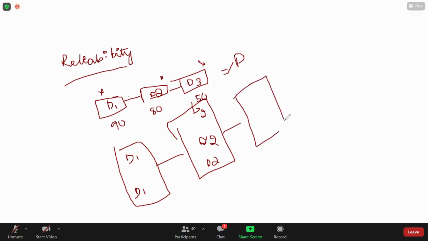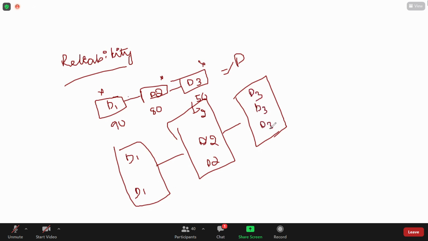Of course, there is still a chance of failure, but we can increase the reliability. I'm not telling you that 100% it will work if you have a backup. No, that's not possible. But at some point we will increase the reliability. That is the only thing. I'm not assuring that we will achieve 100% reliability.